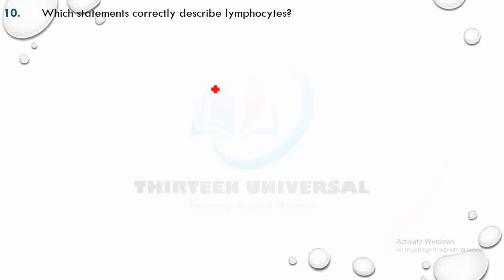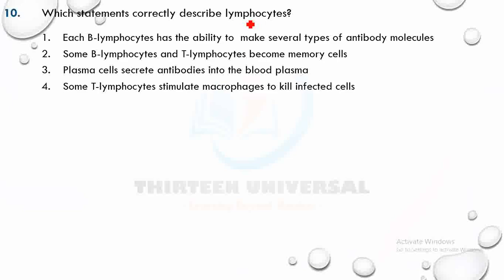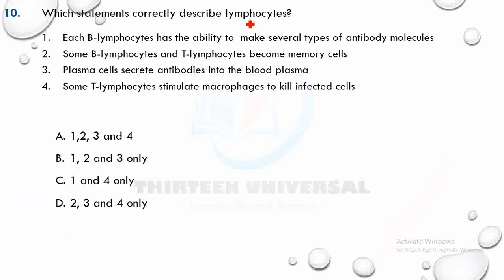All right, next question. Which statement correctly describes lymphocytes? Pause the video and look at it. Which one describes them? Each B lymphocyte has the ability to make several types of antibodies. Okay, that's wrong. It can only make one type. Some B lymphocytes and T lymphocytes become memory cells. That's correct.